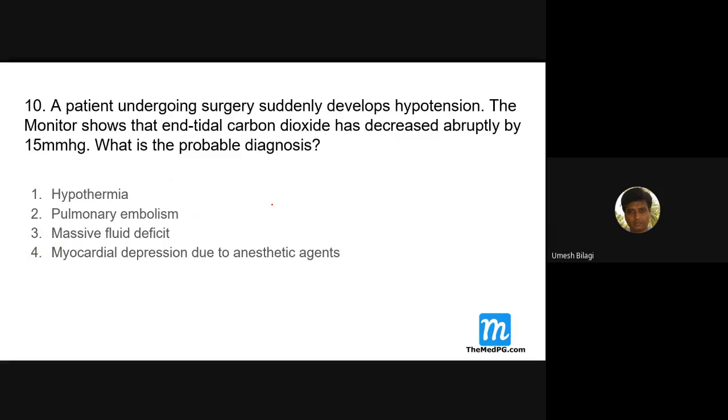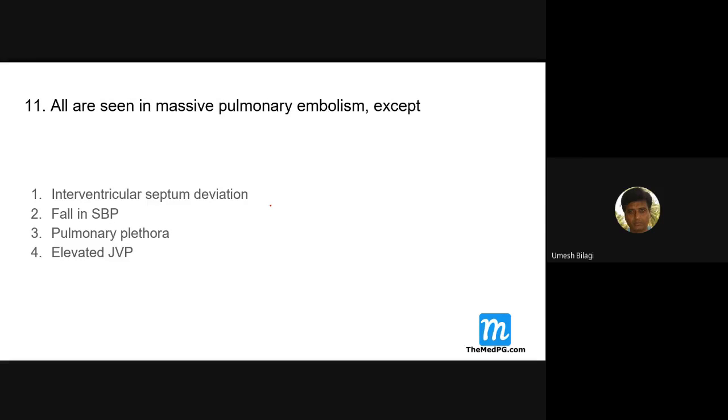Now, all are seen in a massive pulmonary embolism except pulmonary plethora. Pulmonary plethora is the only correct answer. In massive pulmonary embolism, the interventricular septum will shift toward the left ventricle. There is systemic hypotension. JVP will be elevated. In fact, you get oligemia, the reverse of plethora. So this is the correct answer.